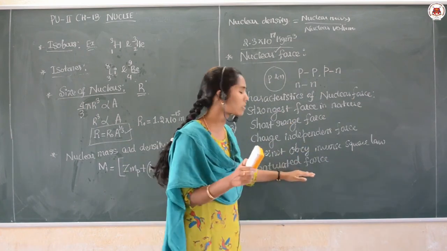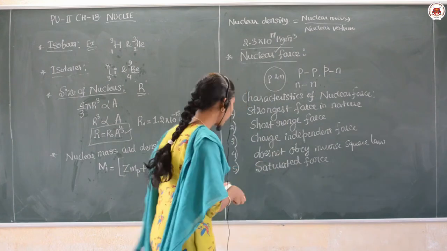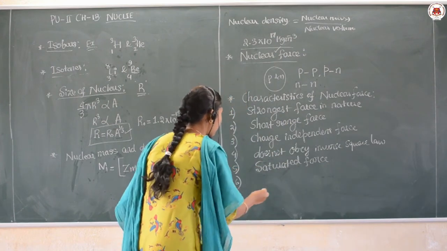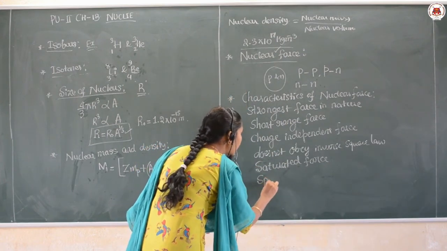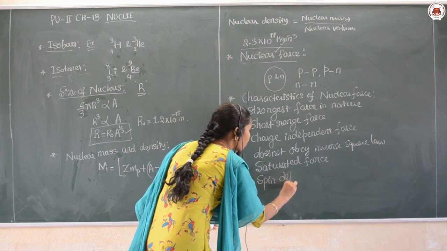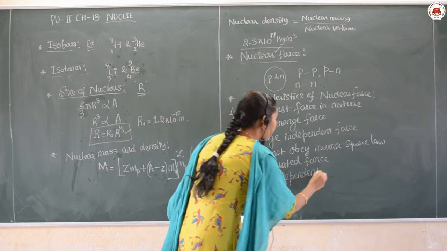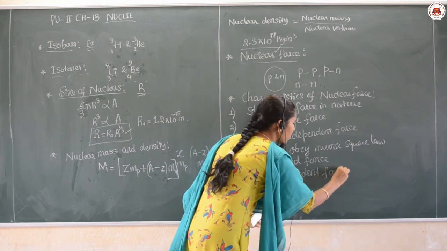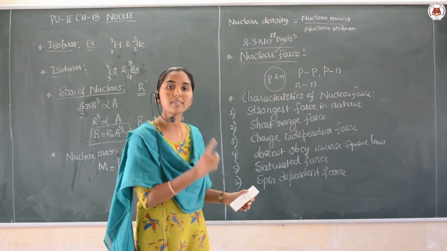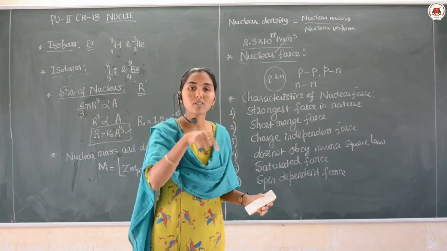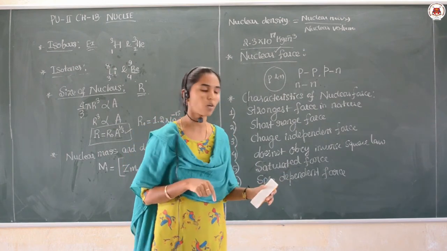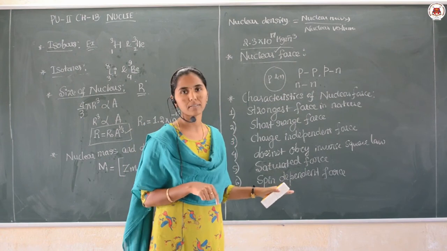So it is called saturated force. Yes. And next one is, it is a spin dependent force. That means on what factor it depends? Spin, the orientation of the proton and the neutron, on that it depends here.